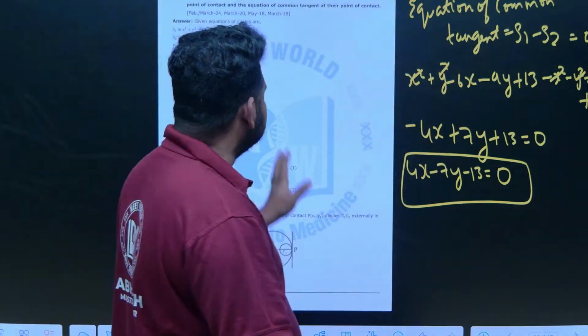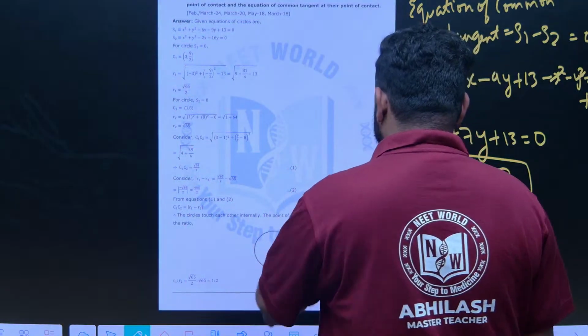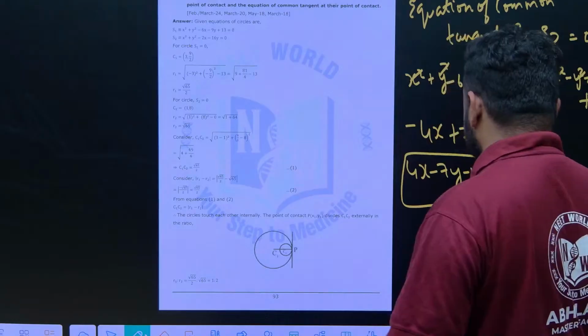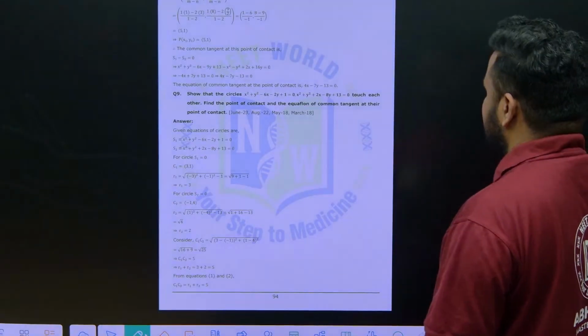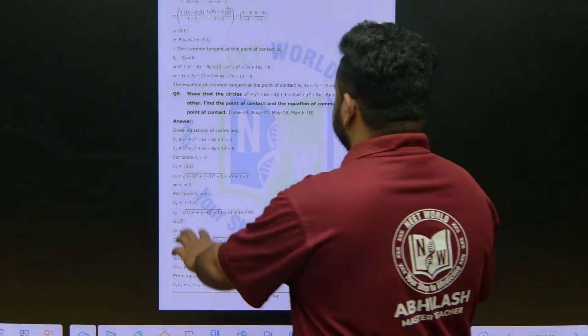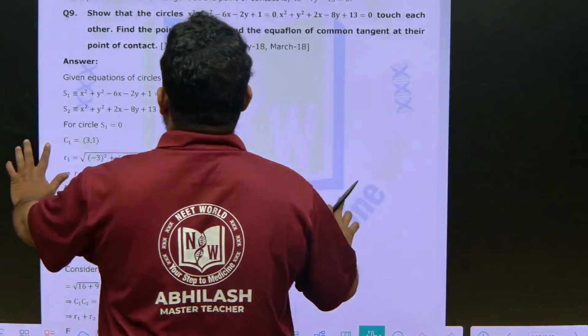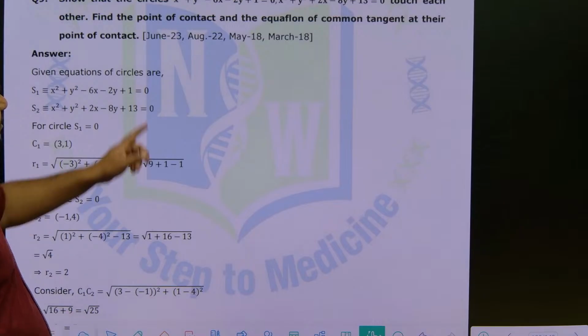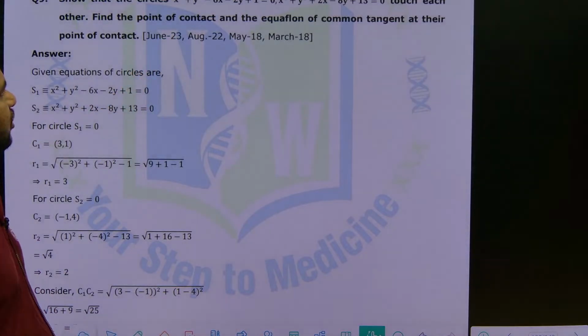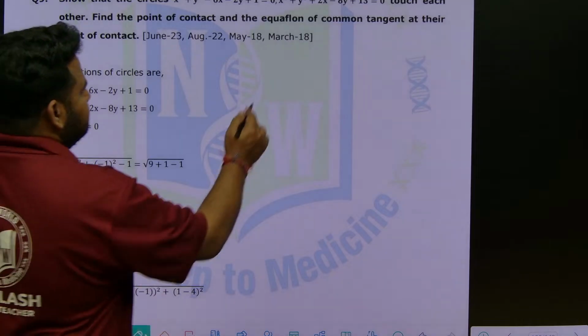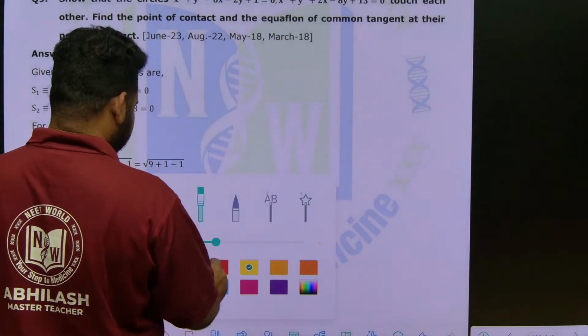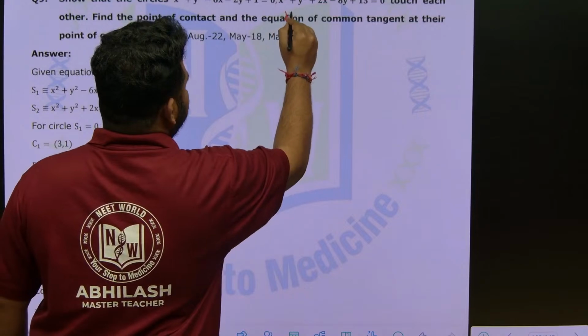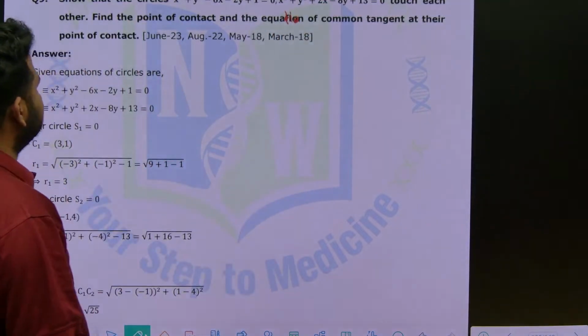Now let us go to the similar question which is given. Here the circle is touching internally. Now if the question is given that the circles are touching externally, how to solve? See here, they have given a question on this. Show that the circles touch each other. Find the point of contact and also the equation of the common tangent at the point of contact. Here there is a spelling mistake; this is the equation of common tangent.